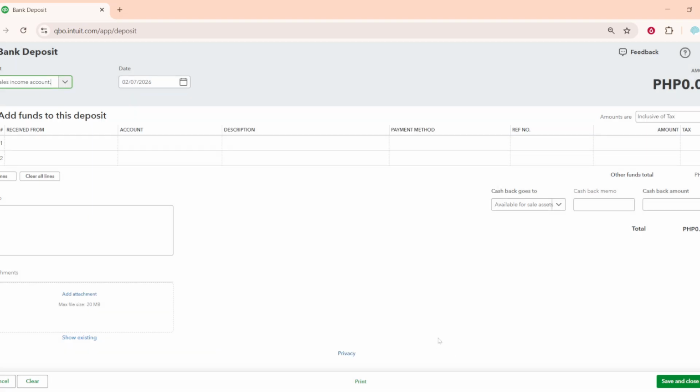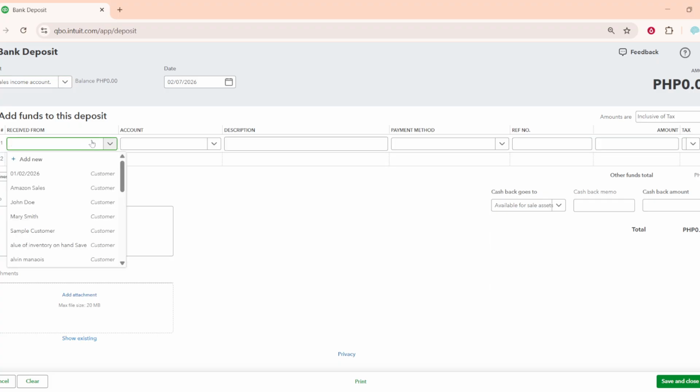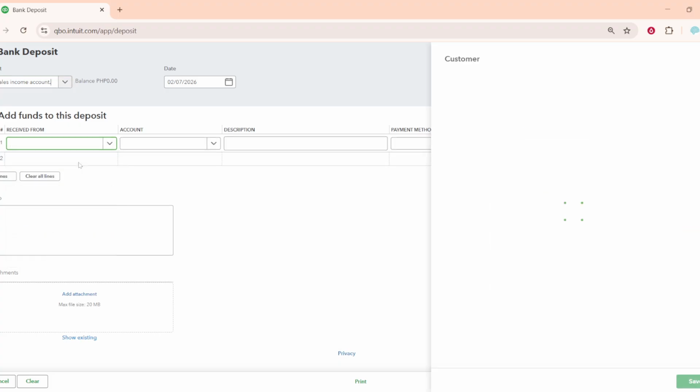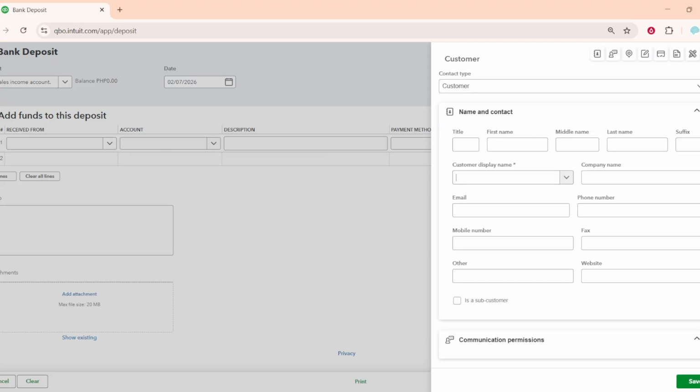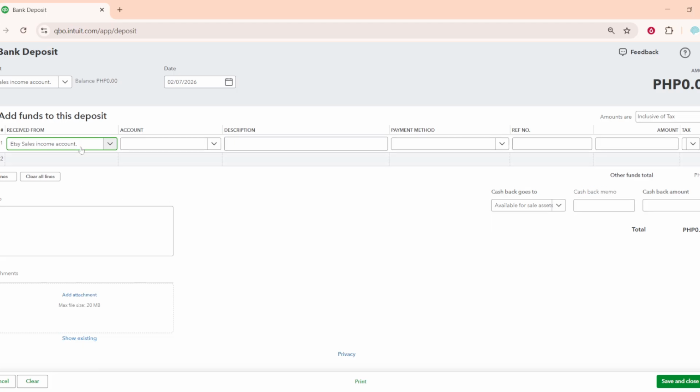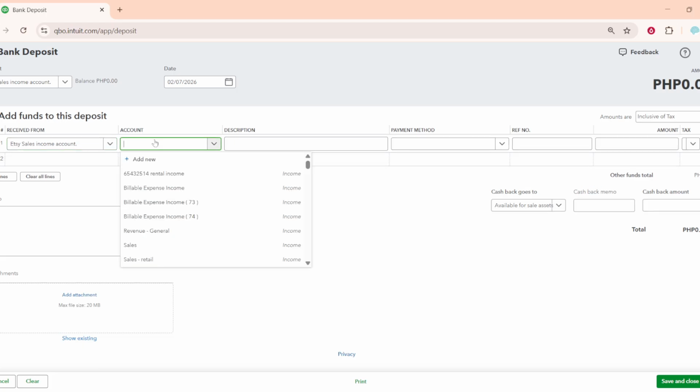Now move to the section called Add Funds to this deposit. On the first line, under Received From, enter Etsy so you can easily identify the source. In the Account column for that same line, select your Etsy sales income account. This tells QuickBooks that the money you're recording is sales revenue from Etsy. In the Amount field, enter the gross sales amount from Etsy before any fees are taken out. Think of this as the total the customers paid through Etsy.